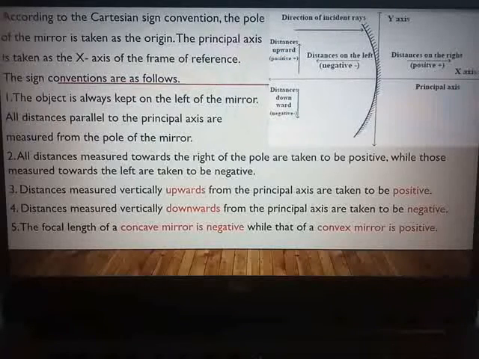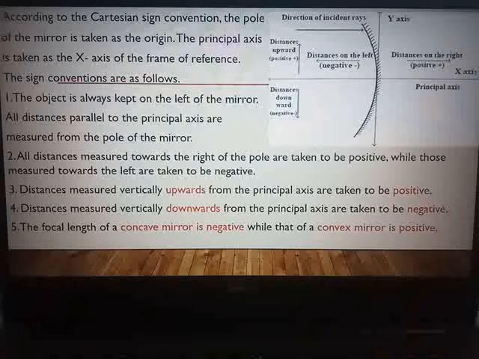So these are the different rules, the sign conventions which you have to strictly follow. First, the object is always kept on the left of the mirror. All the distances parallel to the principal axis are measured from where? They are measured from the pole of the mirror.